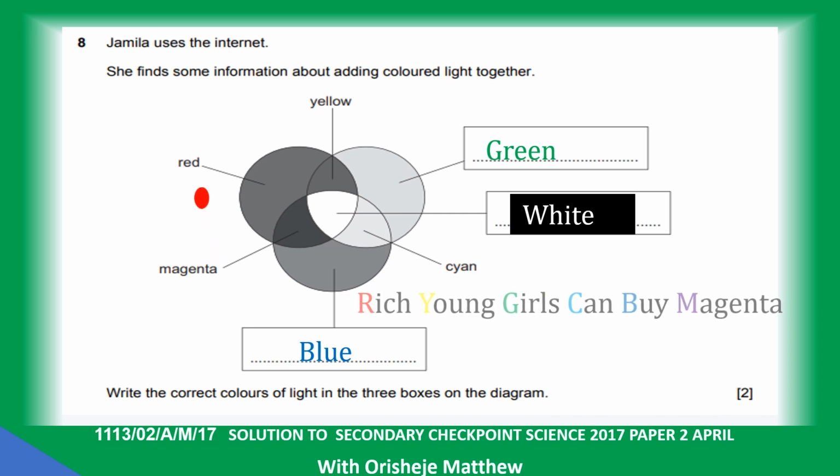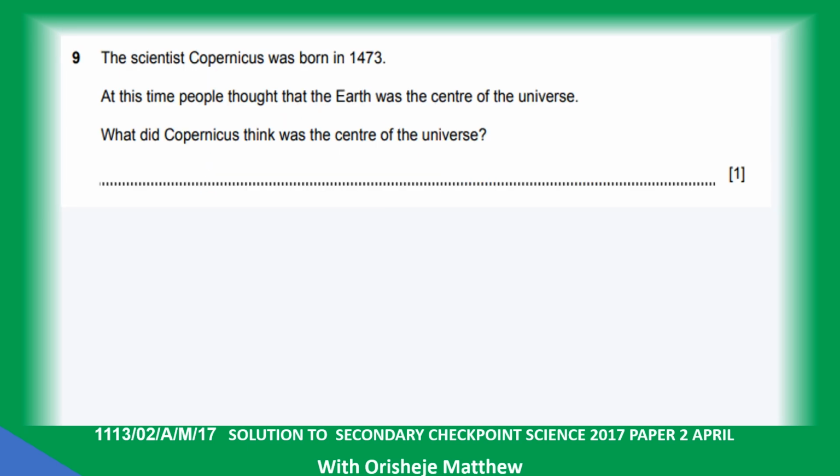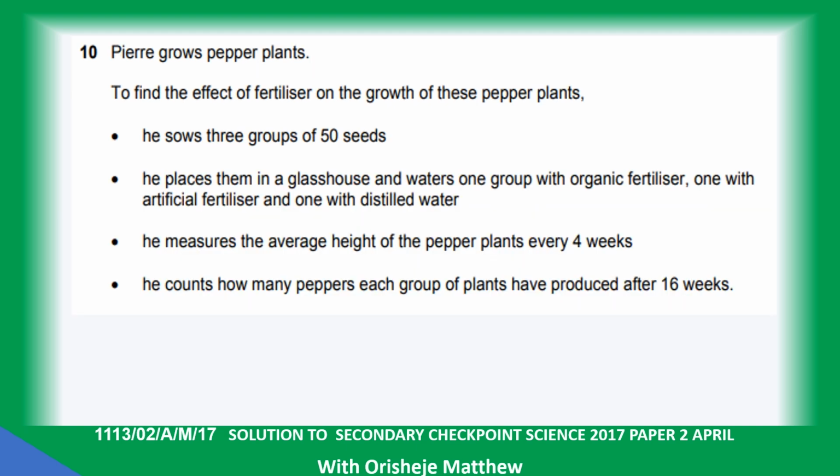Question 9. The scientist Copernicus was born in 1473. At this time, people thought that the Earth was the center of the universe. What did Copernicus think was the center of the universe? The sun. Question 10. Pierre grows pepper plants.